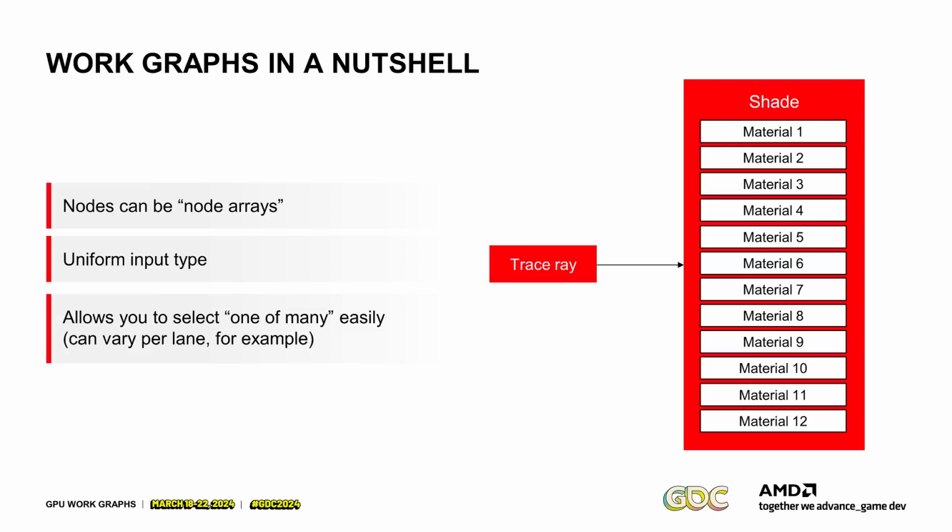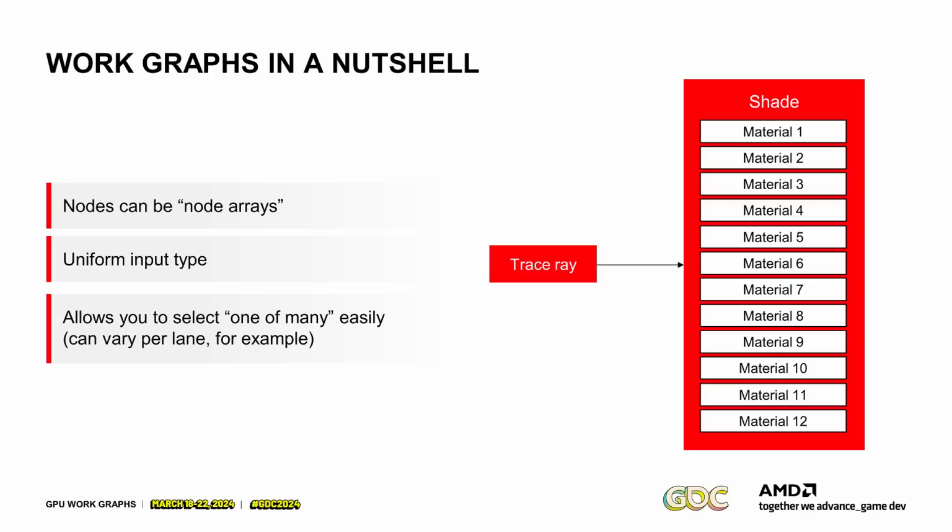There's one more case here I need to talk about, which is node arrays. So far the way I've been explaining it, if you have many different nodes, you would have to send an entry to each of them potentially. And if you have many materials, that is fairly cumbersome actually in the API to express. And there's a much better way to do this, which is called node arrays. And the key point of a node array is it has a uniform input type. So it means it's safe to send it to any node in a node array because all of them have to consume the same input.